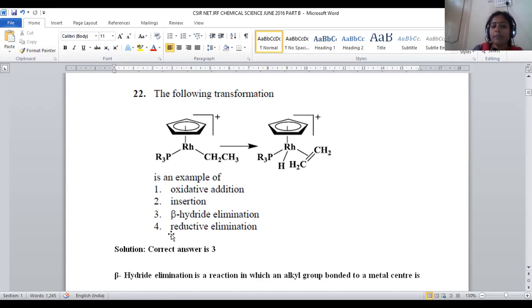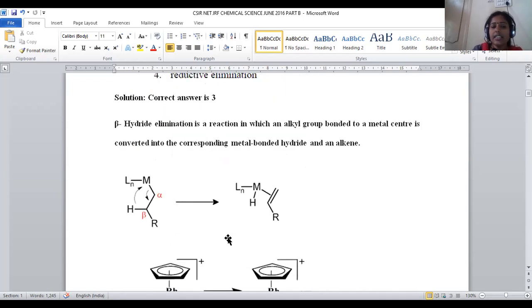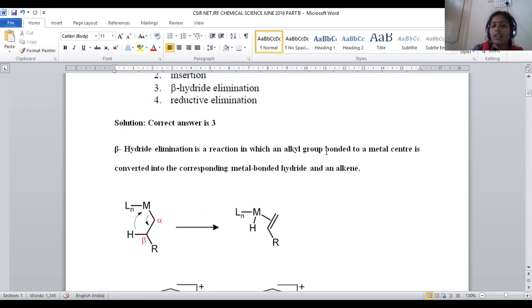This reaction is said to be beta hydride elimination. This is known as beta hydride elimination. Let us see what is meant by beta hydride elimination. When an alkyl group is directly linked with the metal, one of the hydrogens will be shifted from carbon to metal. How?